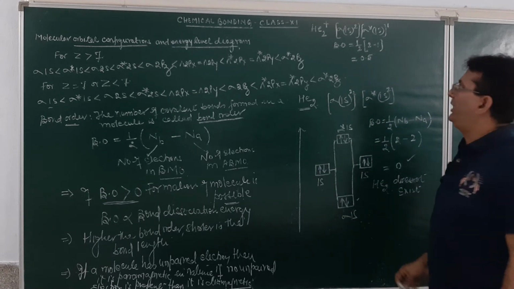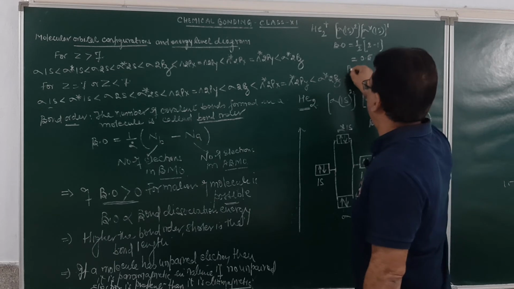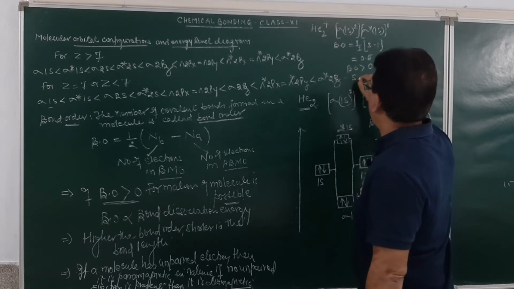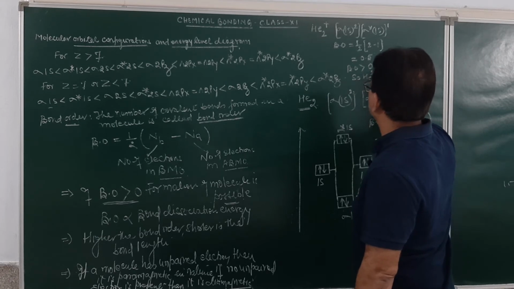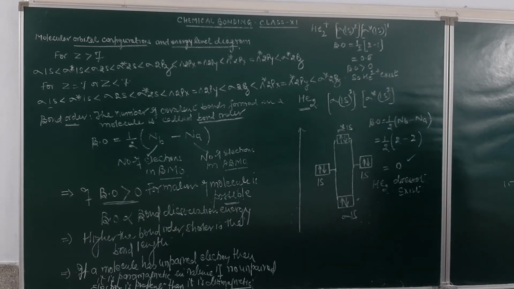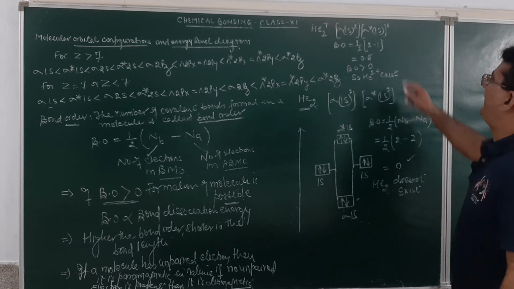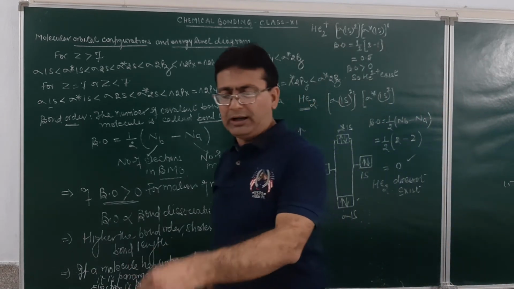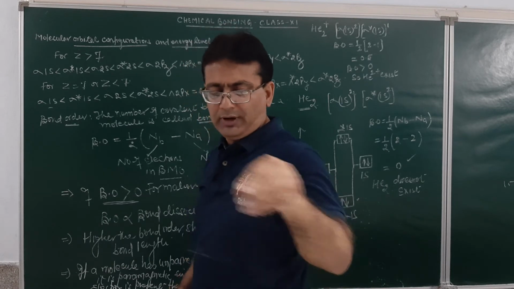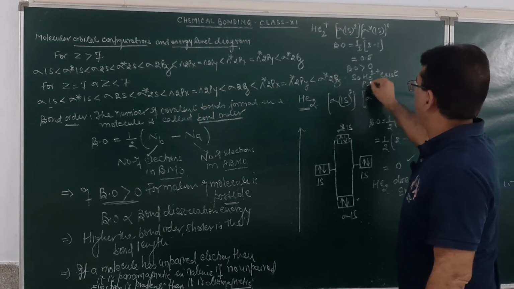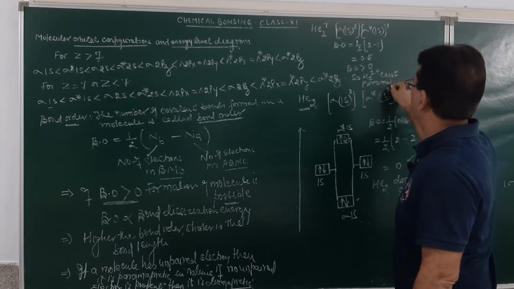Yes. So, here we will say bond order is greater than 0. So, He2 positive exists. He2 positive molecule will exist. Am I clear? Is it having any unpaired electron? Yes. Since it is having an unpaired electron, the molecule will be paramagnetic in nature. So, this is paramagnetic.